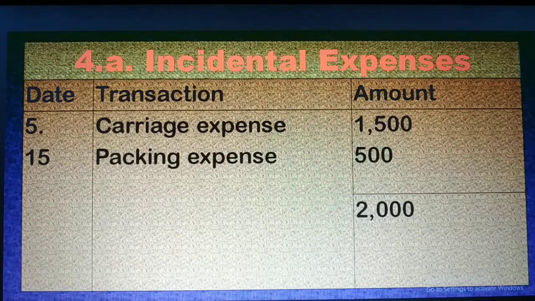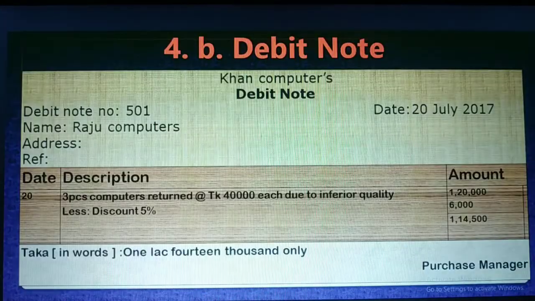Dear student, look at the stem. On date 5, carriage expenses paid for selling goods. And on date 15, packing expenses paid for selling goods. So these two are incidental expenditure. Total amount of incidental expenditure is 1500 plus 500 equals 2000.